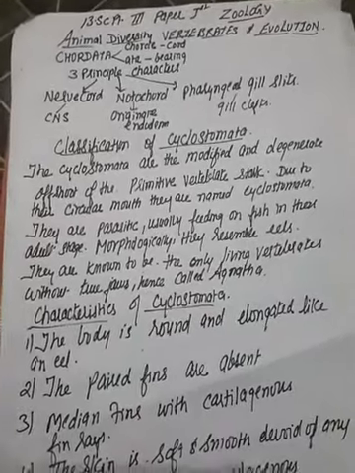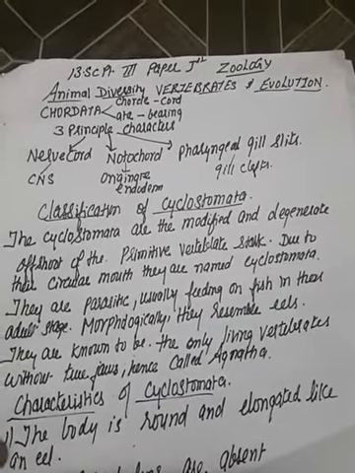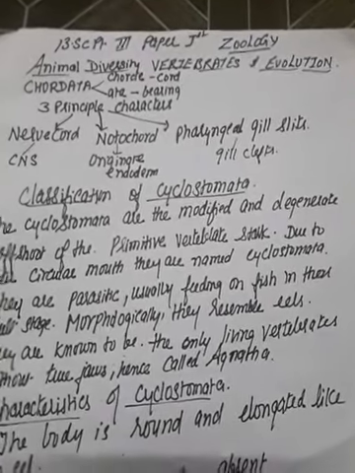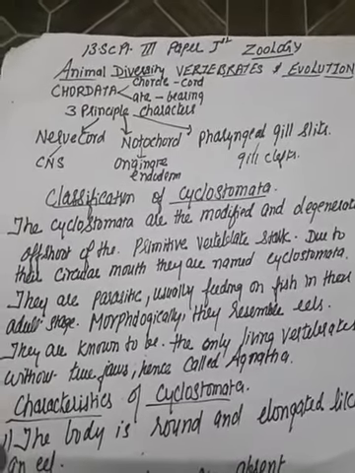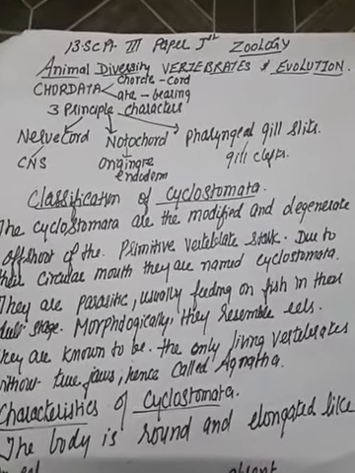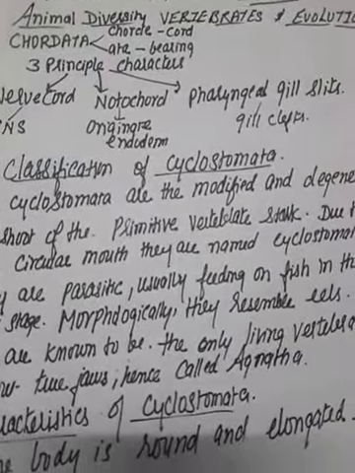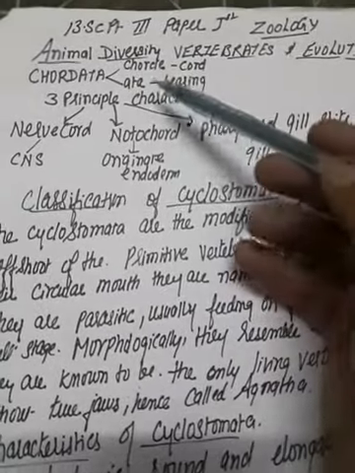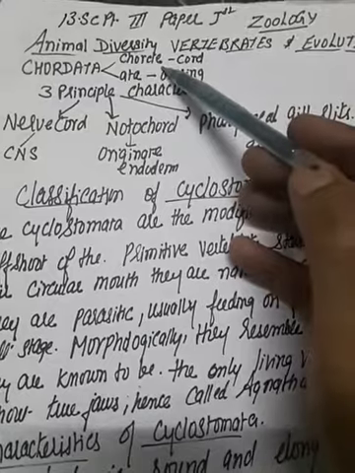Today we'll discuss Paper First, Part 3, Animal Diversity, Vertebrates and Evolution. As you know, the term Chordata is derived from a Greek word. Chorda means a string or a cord, and eta means to bear. So notochord-bearing animals come under phylum Chordata.